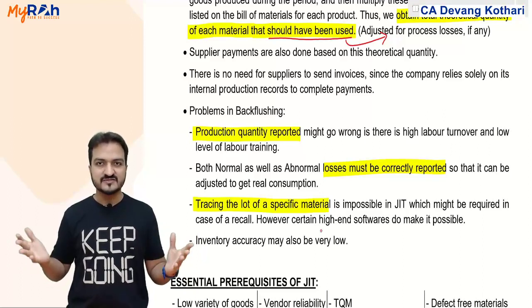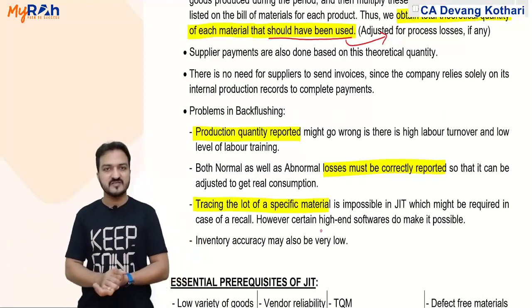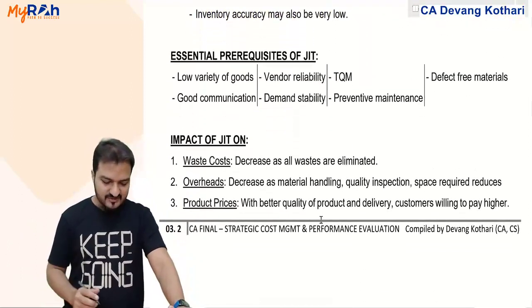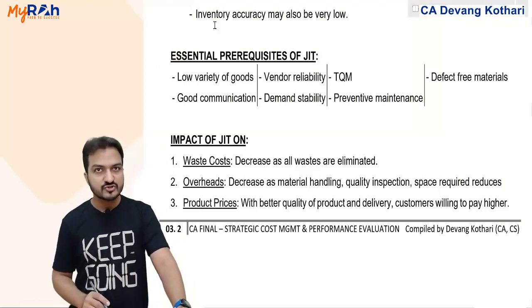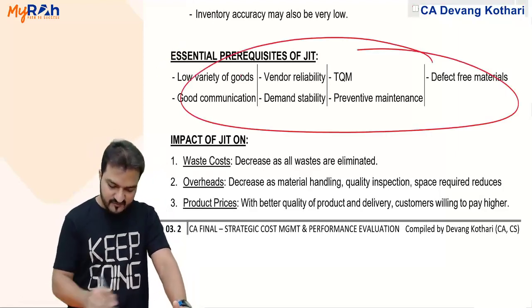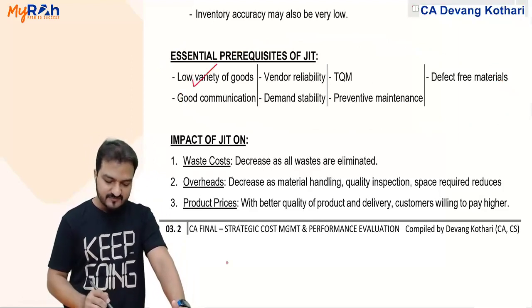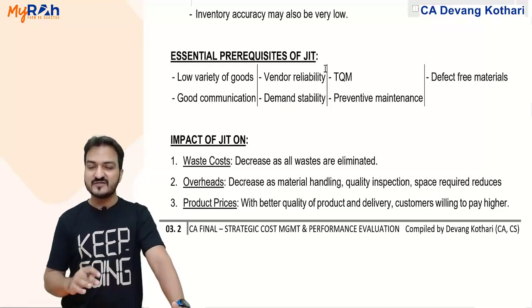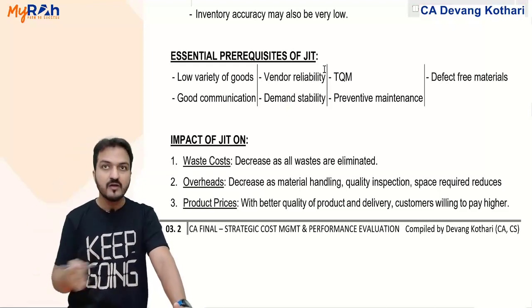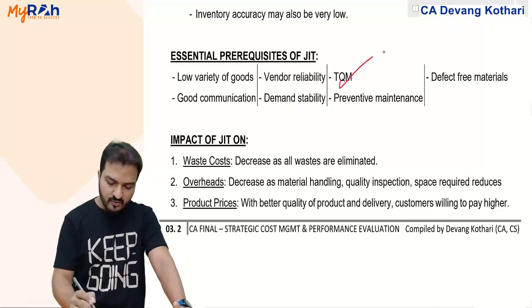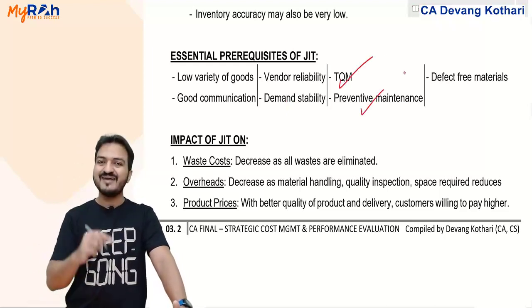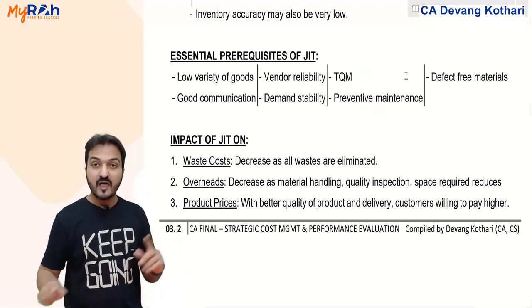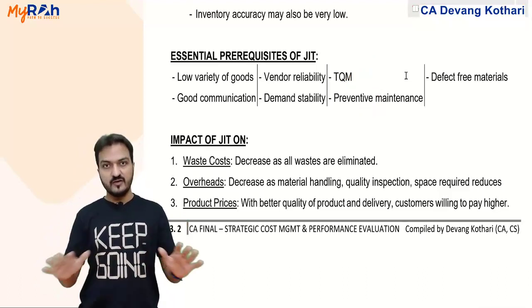Done? Yes. Well, that is my main aspects about JIT. Certain other things in JIT we will not spend so much time on. Certain prerequisites of JIT. If you wish to follow JIT, then these are the prerequisites. There should be low variety of goods. There should be good communication, vendor should be reliable, demand should be stable, because if someday you have very high demand, someday very less demand, then JIT will not work. You should have proper quality management, you should have preventive maintenance of the machines, because if materials are coming at the last moment, then every other thing should be perfectly done.